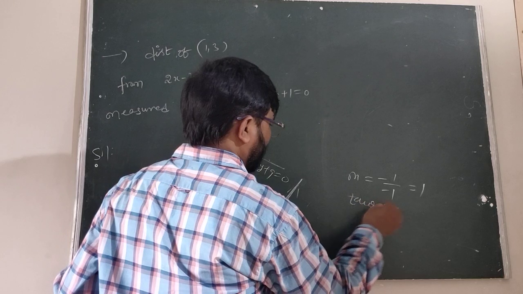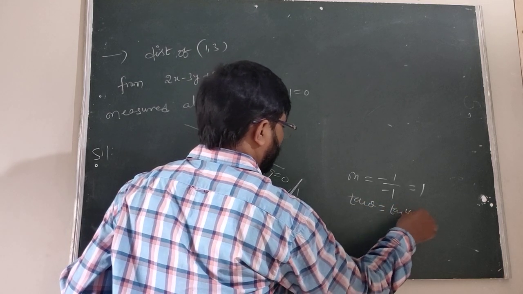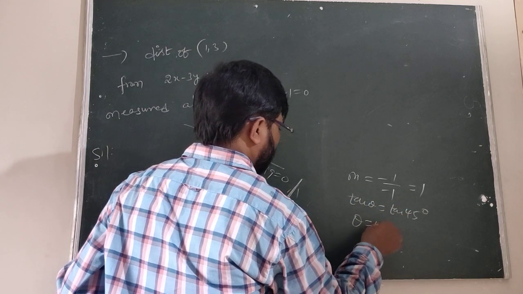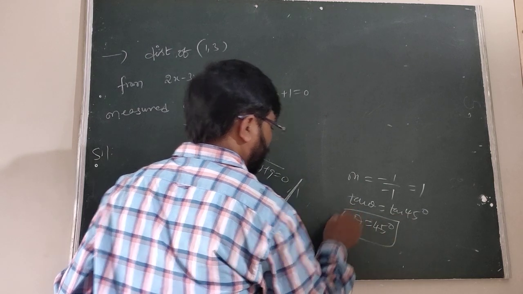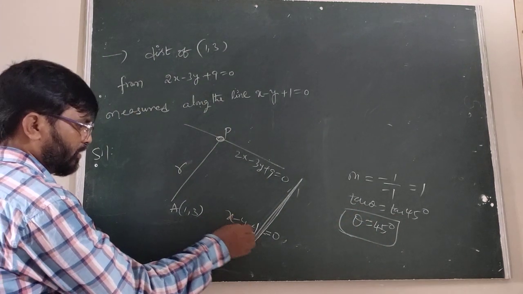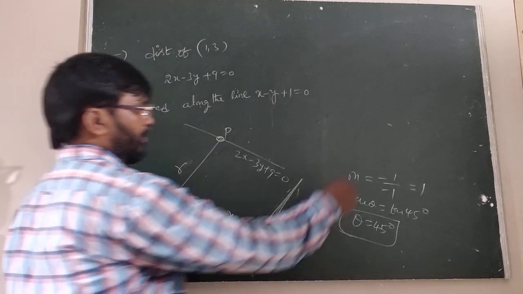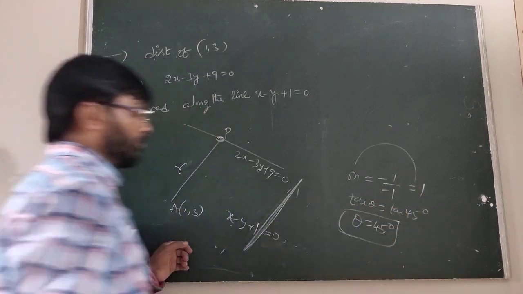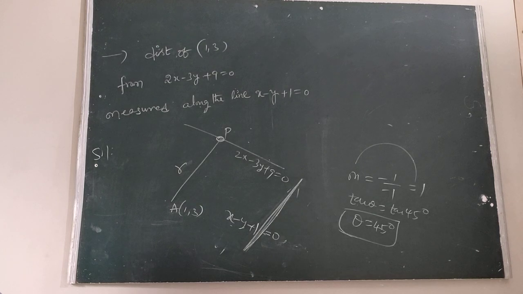Tan theta equal to tan 45, theta equal to 45 degrees. Is it clear?